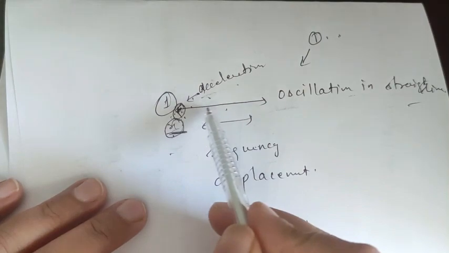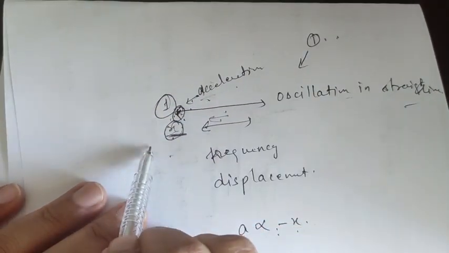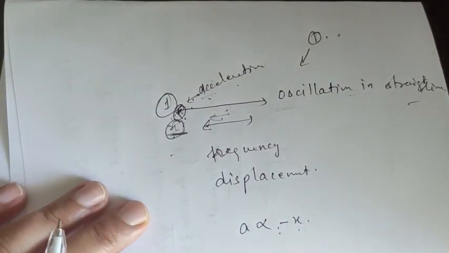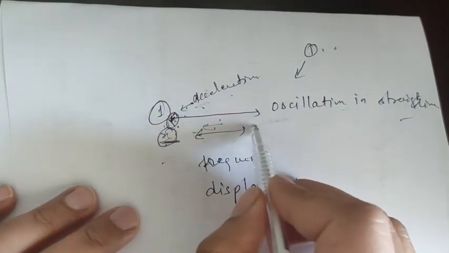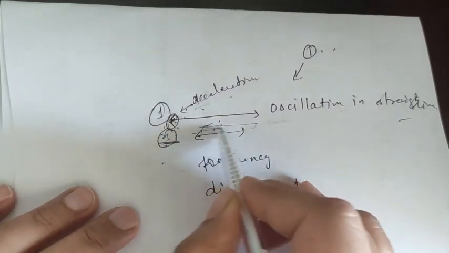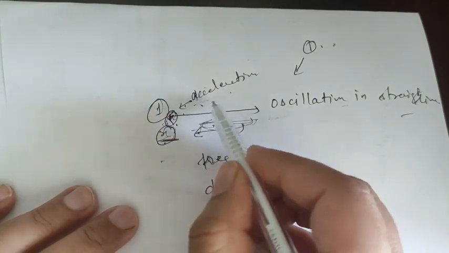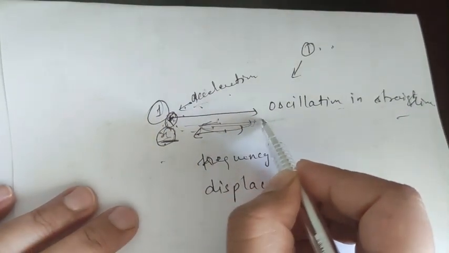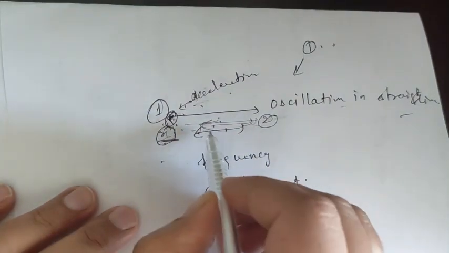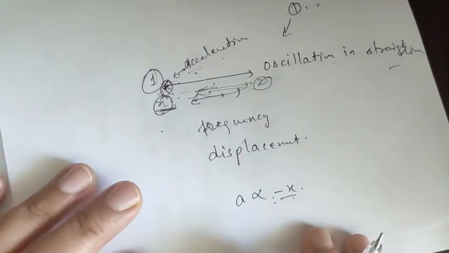When the acceleration comes back towards it, it will be in the negative direction. There is a fixed position and the object is moving and coming back. So this acceleration or displacement, coming from point 2 to point 1, will be in the opposite direction. That's why we take minus x.